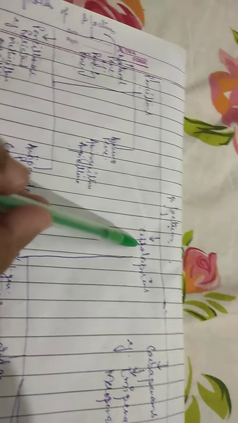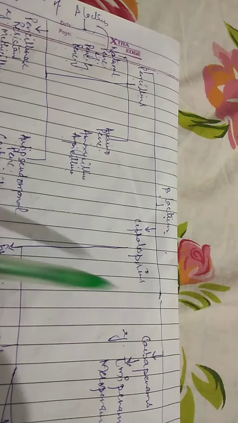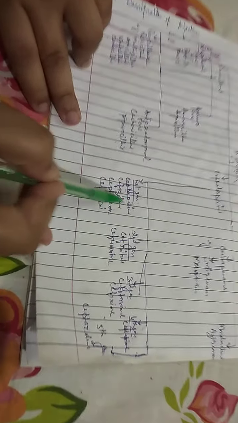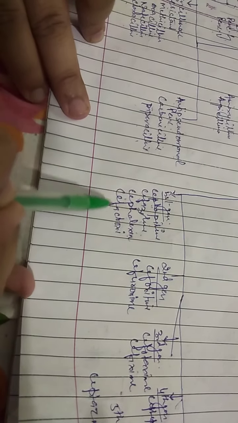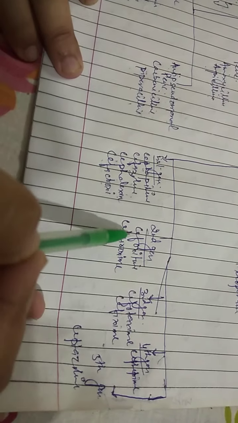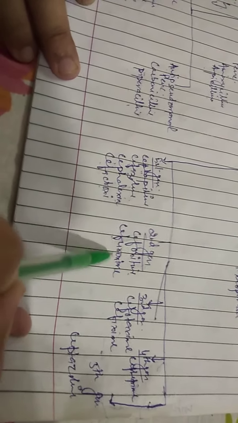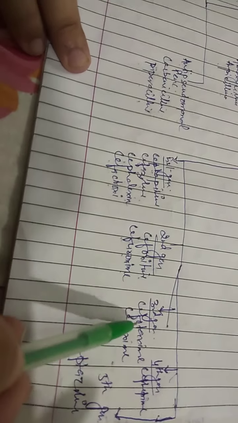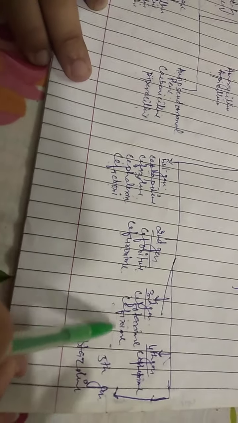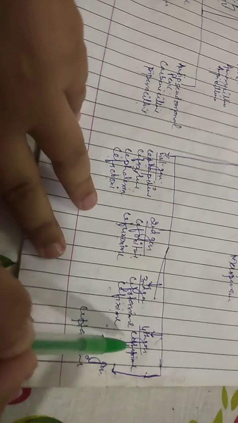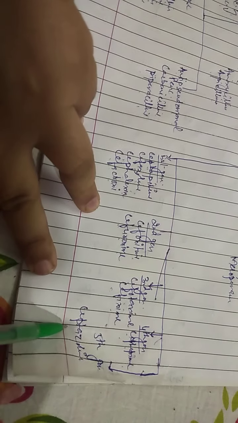Second classification is the cephalosporin. Cephalosporin is further classified into the 5 generations. First generation is the cephalosporin, cefazolin, cephalexin, cefadroxil. Second generation is the cefoxitin, cefuroxime. Third generation is the cefotaxime, cefixime. Fourth generation is the cefepime, and the fifth generation is the ceftaroline.